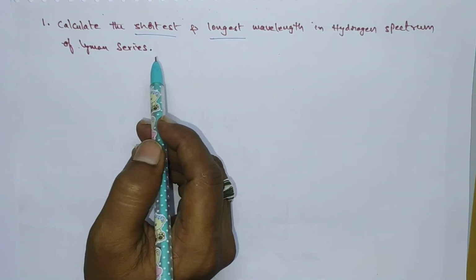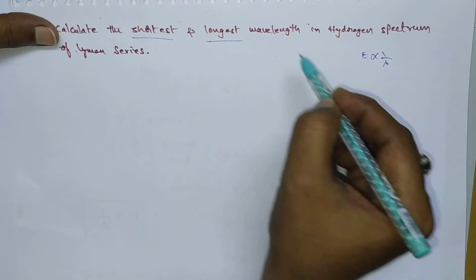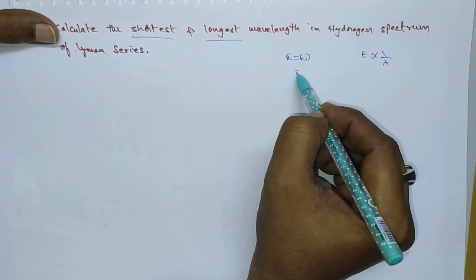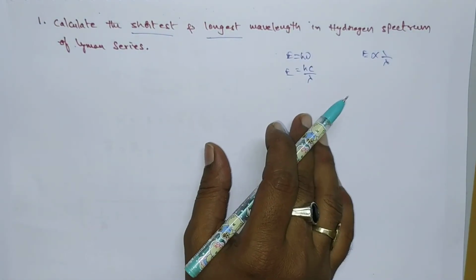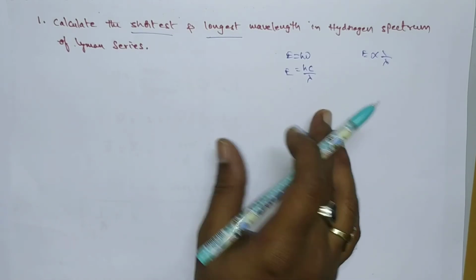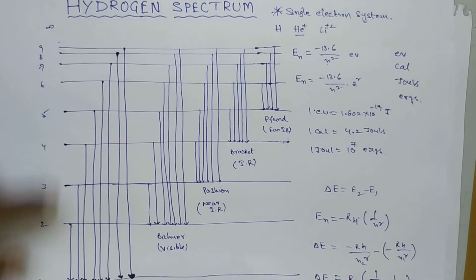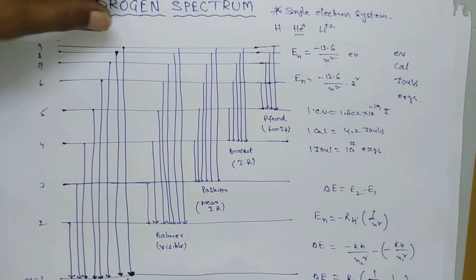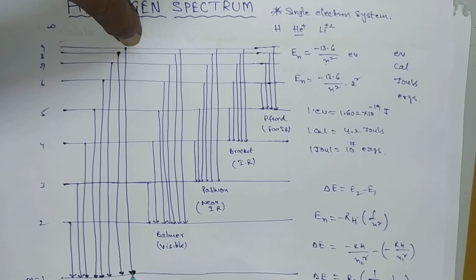So here shortest wavelength means, energy is inversely proportional to wavelength, because E is equal to h nu, that equal to hc by lambda. So if energy difference is more, then wavelength will be less. Shortest wavelength means the energy gap is more, the limiting line.